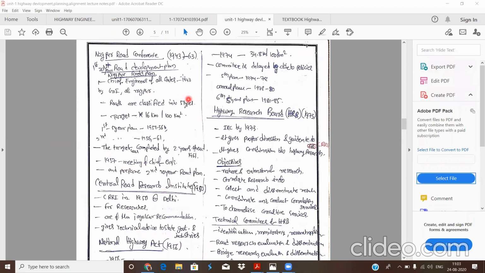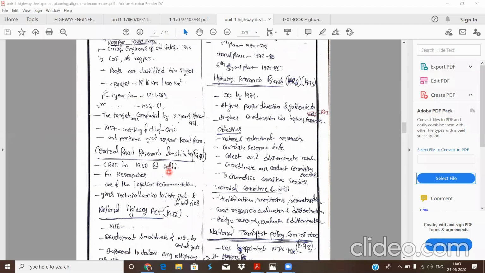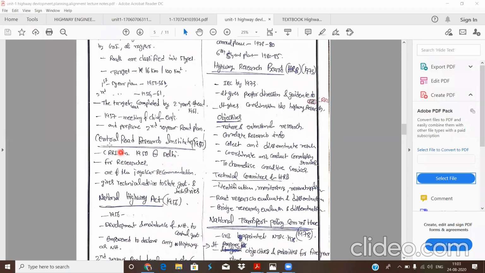Okay, so during 1943-63, some new boards and new committees were developed. The next one is the Central Road Research Institute. It is also one of the recommendations of the Jayakar committee, because without research there is no further development in roads or any materials. So research is compulsory for the development of roads or any work. The Central Road Research Institute was formed in 1950 at New Delhi.